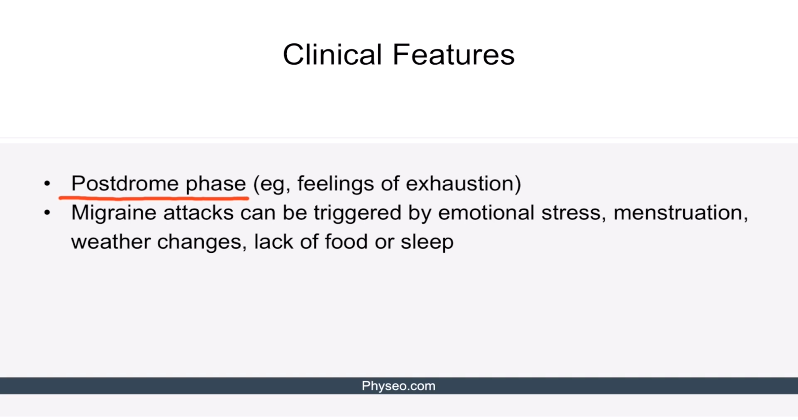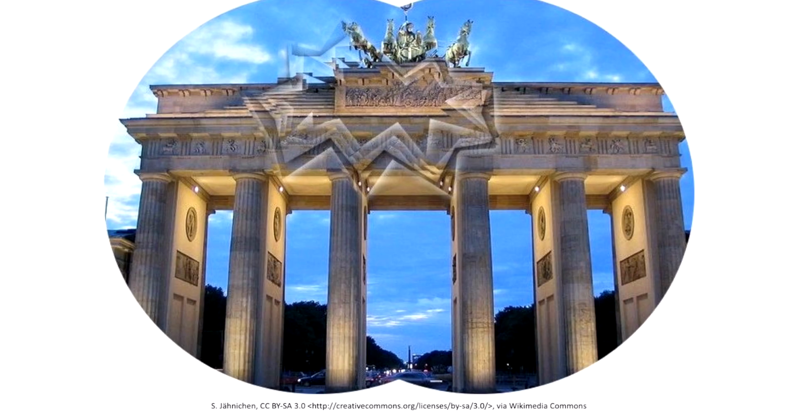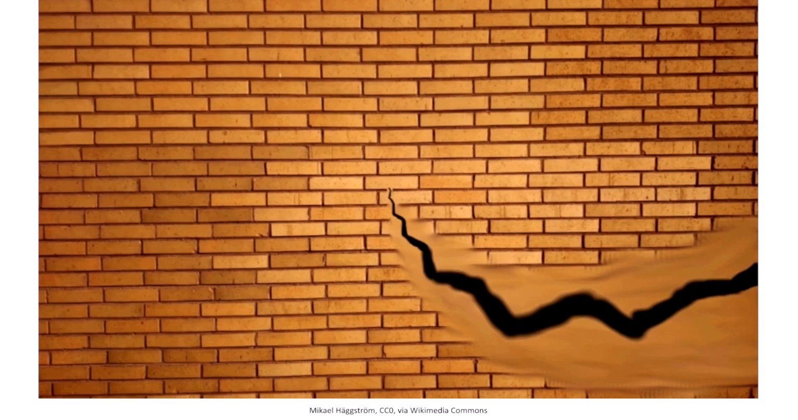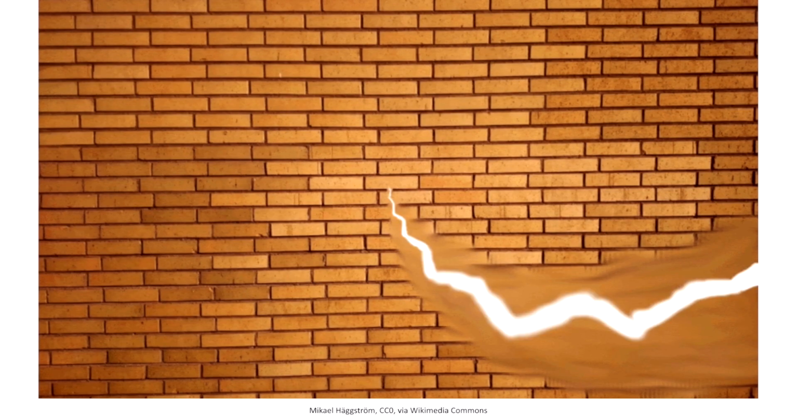It is important to note that migraine attack can be triggered by emotional stress, menstruation, weather changes, and lack of food or sleep. This image shows how visual aura may look like. We can notice how the view looks distorted here. This animation is another example of how the visual aura may be. We can see the scintillating scotoma, which looks like a flash of light.